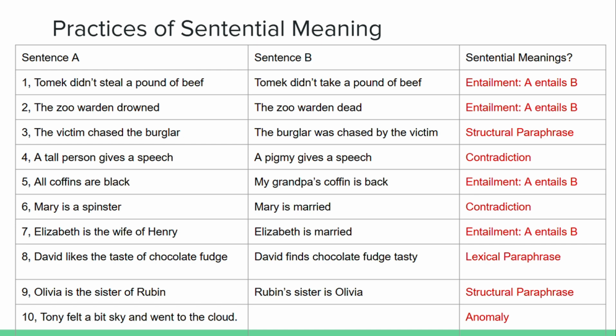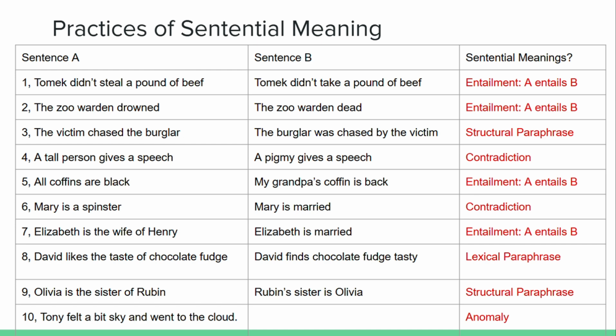Let's look at the first sentence. Tomac didn't steal a pound of beef versus Tomac didn't take a pound of beef. If we align it to the concept of entailment, we can see that Tomac didn't steal a pound of beef entails Tomac didn't take a pound of beef. And let's look at the second sentence. The zoo warden drowned versus the zoo warden is dead. The zoo warden drowned entails the zoo warden is dead.